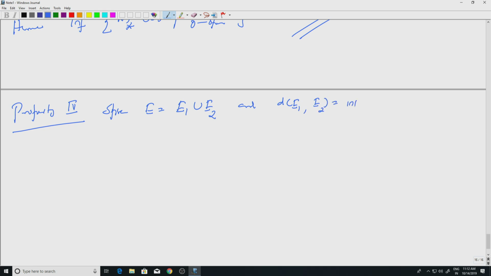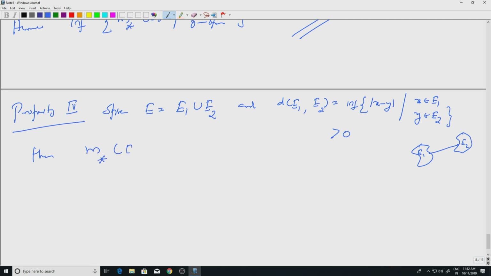This is the infimum of modulus of x minus y, where x belongs to E1 and y belongs to E2. So, that is the distance between the two sets E1 and E2. Suppose this is greater than 0. So, they are not just disjoint, they are at a distance. E1 and E2 could be somewhere here. Okay. There is a distance between them. This is positive.